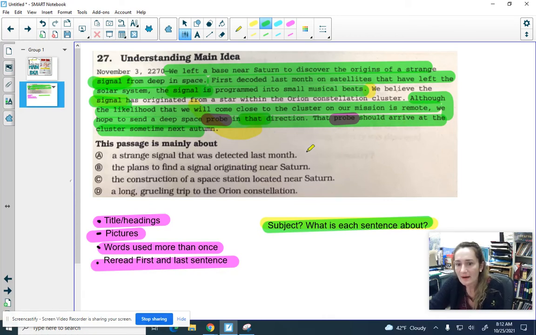So if I think about it, the plans to find the signal are also about the strange signal, like going and finding that signal. It's also about this strange signal that was detected. This whole paragraph is about the strange signal that was detected last month. So your answer should be A, okay? Not B, not C, and not D.